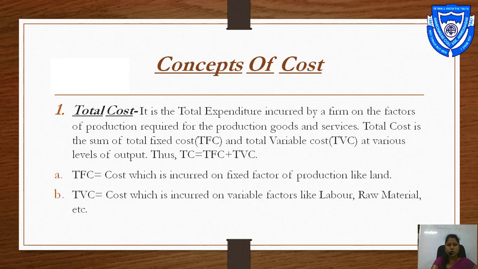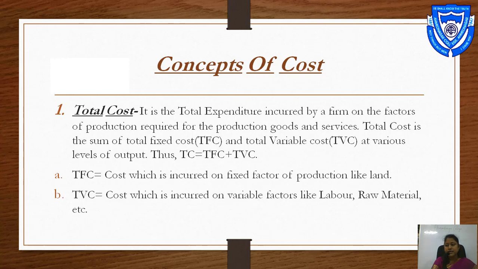Total cost is the sum of total fixed cost, that is TFC, and total variable cost, that is TVC, at various levels of output. Thus total cost is equal to TFC plus TVC. What is TFC? That is cost which is incurred on a fixed factor of production like land.